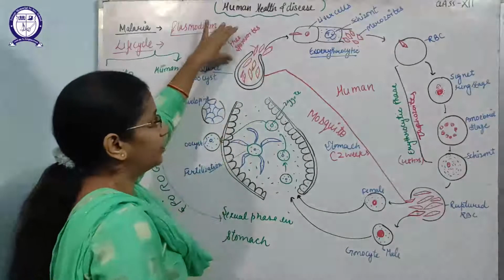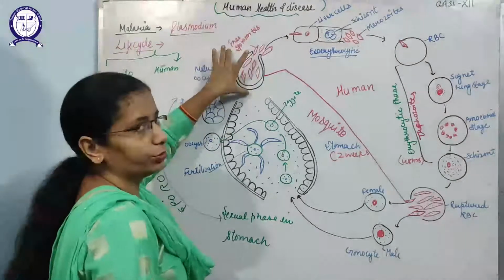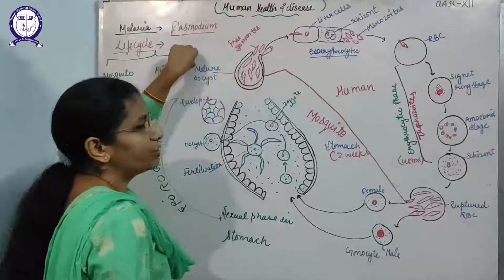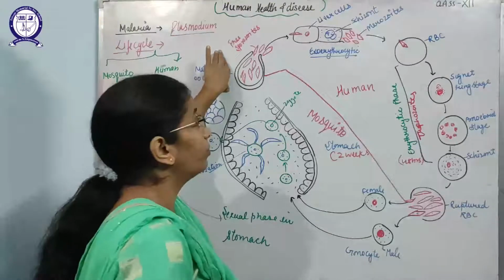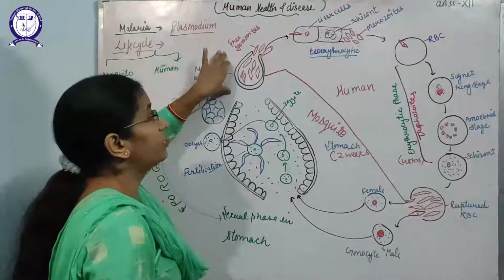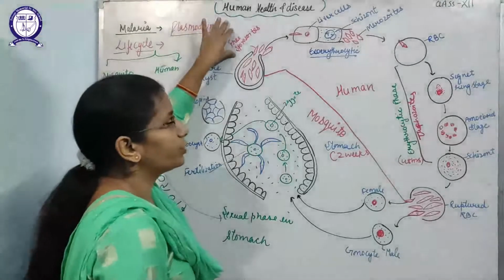So free sporozoites from the mosquito are released from the mature oocysts. The mature oocysts in the salivary gland of the mosquito will burst and release the sporozoites.